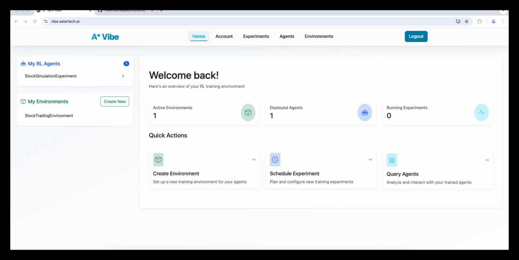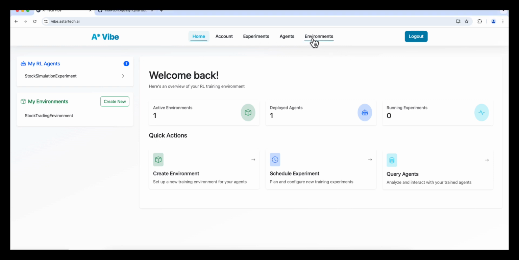Hi, this is a demo of Vibe. Vibe is an RLOps platform which allows RL engineers and ML engineers ability to seamlessly orchestrate experiments on cloud. This demo is going to show how easy it is to schedule experiments in Stable Baseline's PPO agent and DQN agent, both of which are already integrated with Vibe.